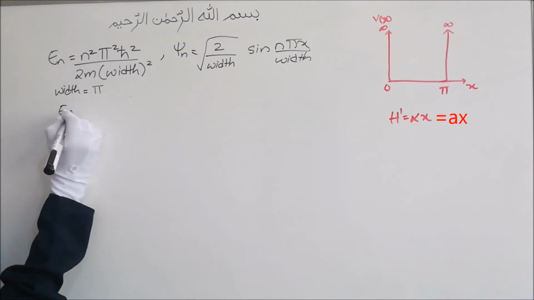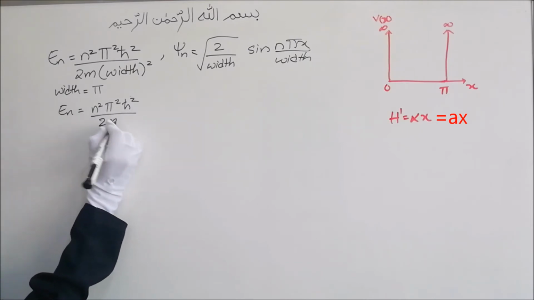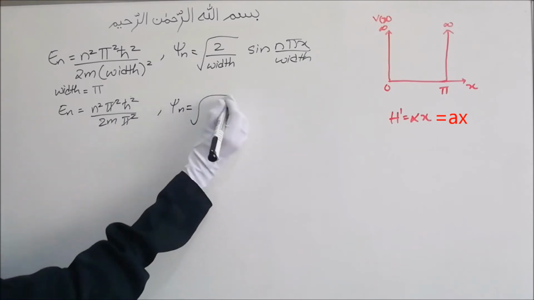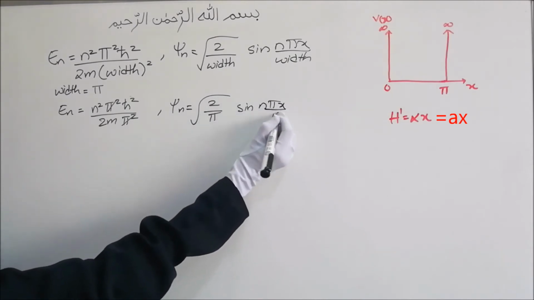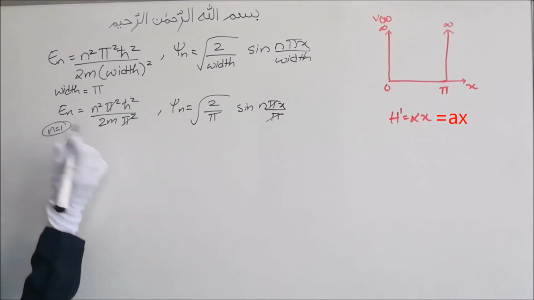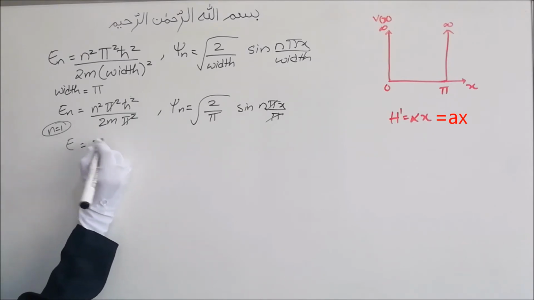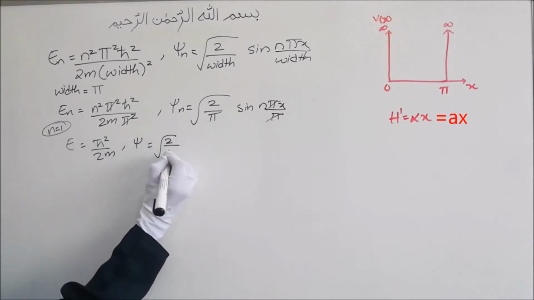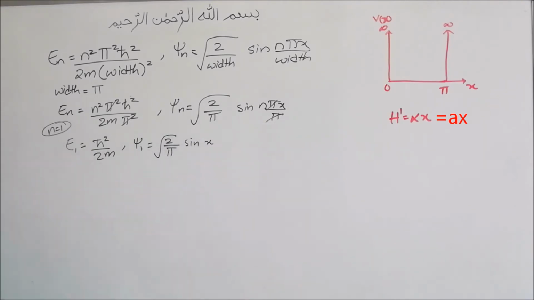So we can write energy En will be equal to n squared pi squared h cross squared upon 2m width squared, which will be pi squared, and pi squared cancels. Psi n will be equal to root 2 by pi sine n pi x by width, which is again pi, and pi cancels. We need the ground state, so n is equal to 1 for the infinite potential well. So E1 will be equal to h cross squared upon 2m, and wave function psi 1 will be equal to root 2 by pi sine x, because n is 1.